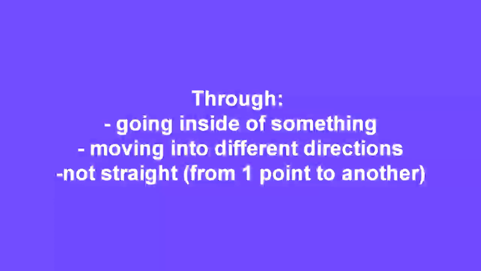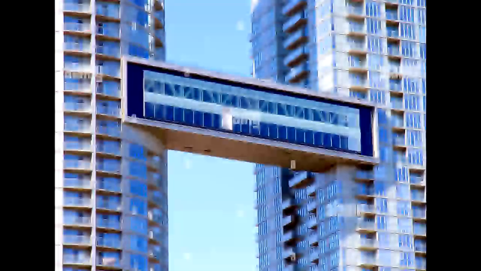Also, another difference between across and through is about the area. If the area is open, like if there is an open area where you are just going from one point to the other point, you can use across. But if the area is closed, like if the area is inside of something else, in this case we need to use through. Like for example, the bridge. If you are going through the bridge, maybe the bridge is connected to buildings. In this case we need to use through. That means we are maybe going to building B through building A. Alright, so things like that.